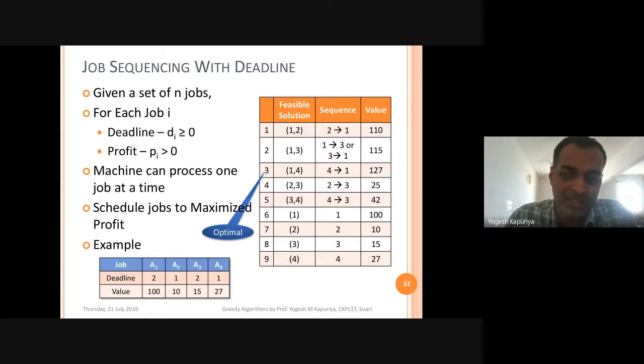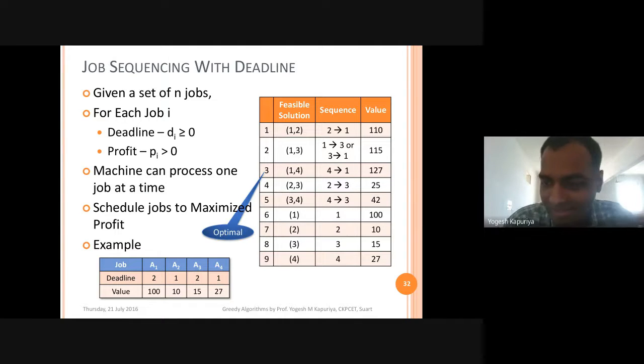But the concern is when are you going to schedule it? Remember, there is an interesting property of this problem statement. It says that each job requires 1 unit time.